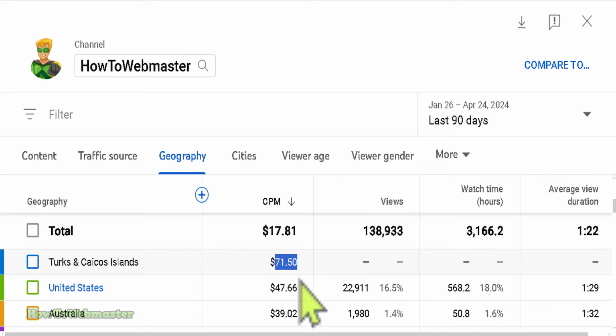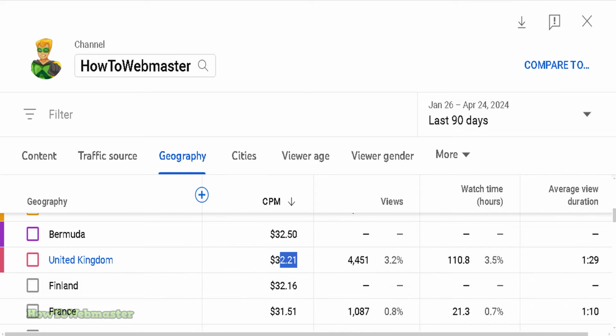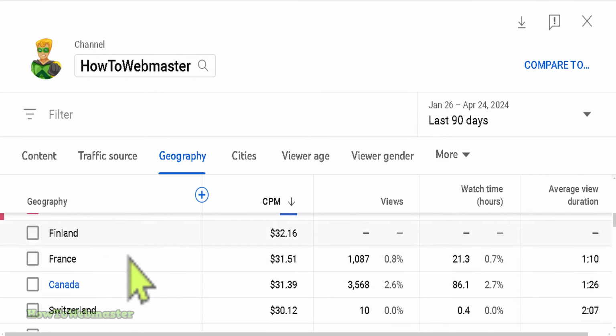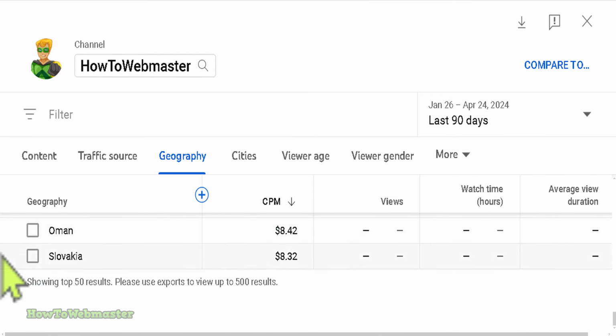Anyways, the second highest is Australia with almost $39, and another island at $32.50. Again, no views listed, so maybe that's just some glitch. And the UK, of course, another high-paying English-speaking country with $32, and the rest are European countries and Canada among the top. And if you scroll all the way down, you see there's a limit of only 50 results.